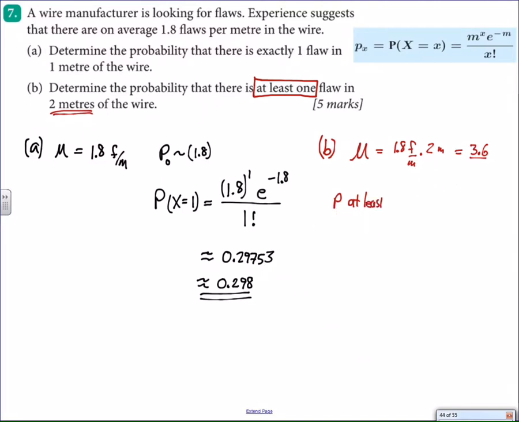So the probability of it having at least 1 flaw within a 2 meter length of wire is going to be the same as the 100% probability less the probability of no flaws. So if we have no flaws within 2 meters of wire, we take that away from 1, and we'll have the probability of having at least 1 flaw. That's 1 or more. So just simple calculations.